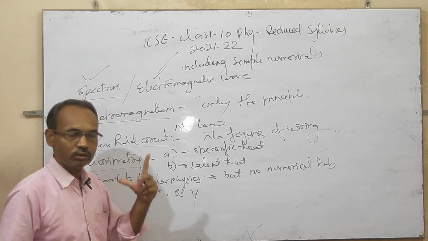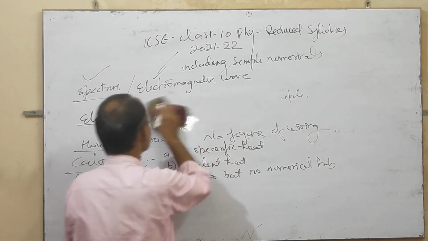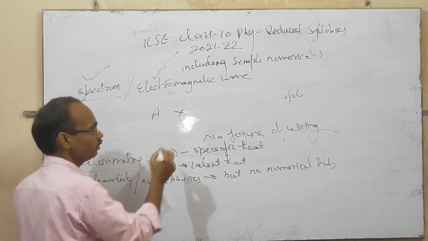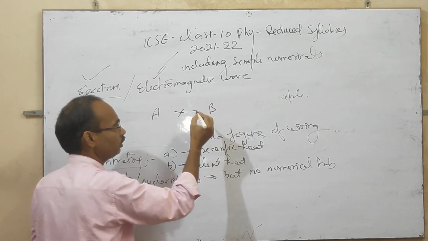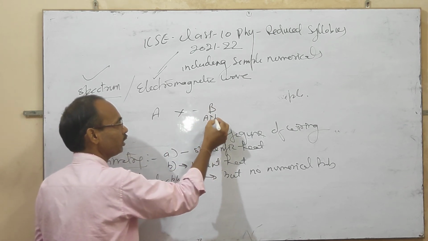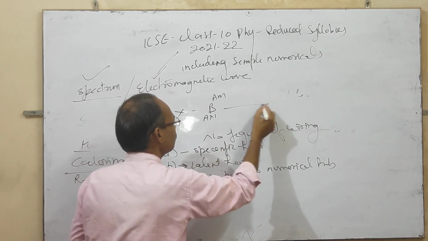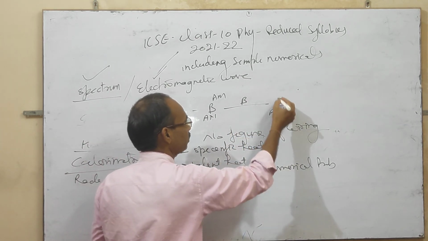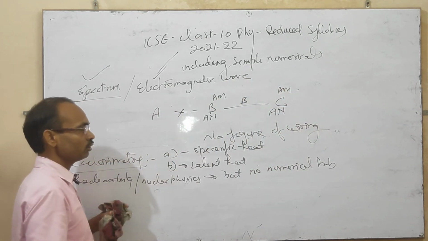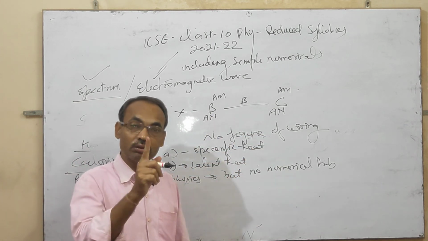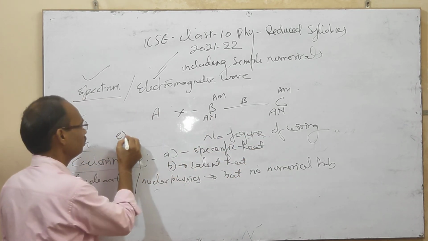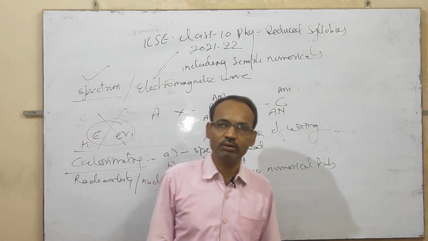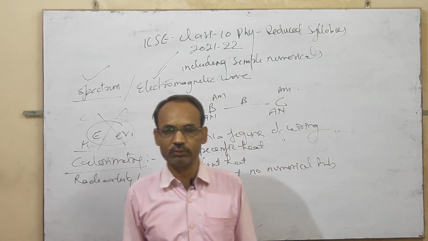Write the equation of this type. Suppose that A is a nucleus, and if alpha is emitted from A, then what does the nucleus of B contain? What is the atomic number and what is the atomic mass? And if beta is emitted and C remains, then what are the atomic number and the atomic mass of C? This type of numerical is included, but electron volt energy numerical is not included. It is the syllabus of ICSE Class 10 physics.